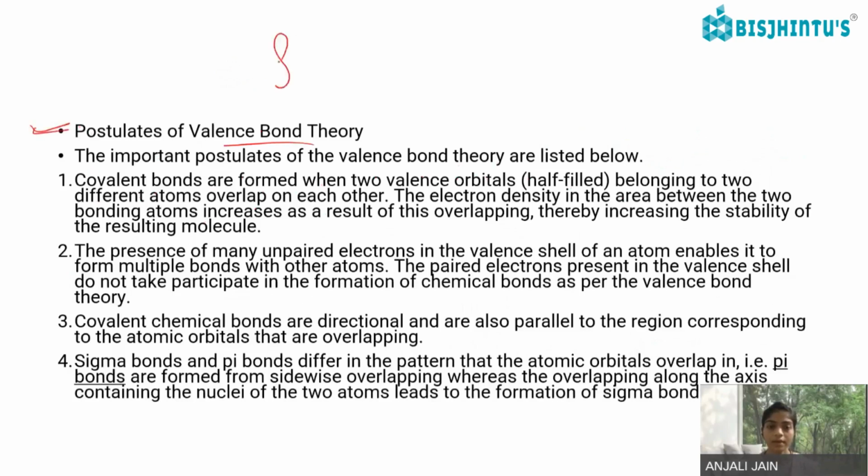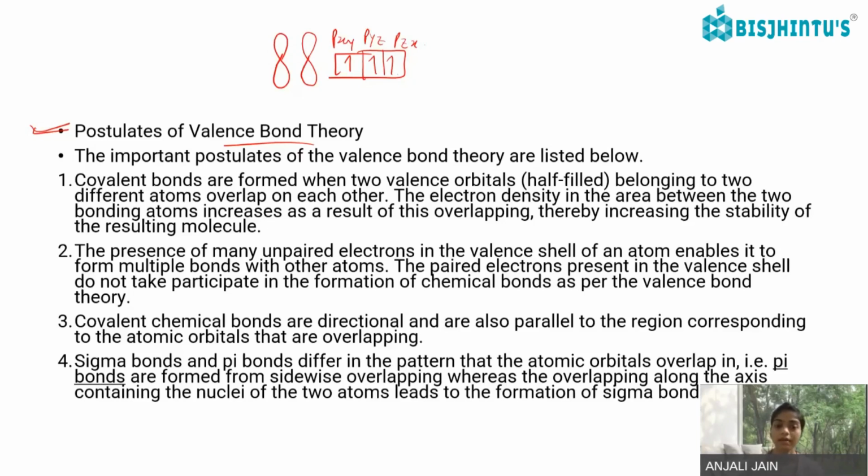As a result of this overlapping, the electron density in the area between the two bonding atoms increases, thereby increasing the stability of the resulting molecule.